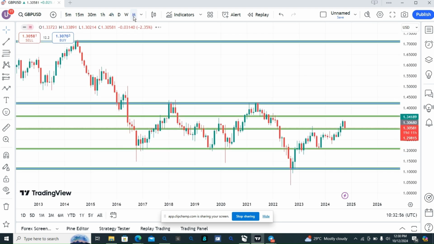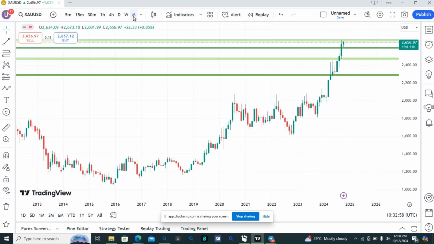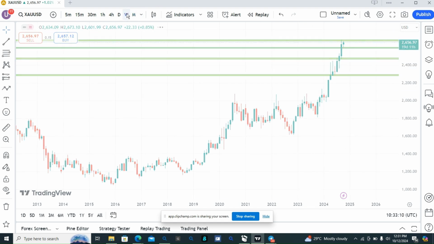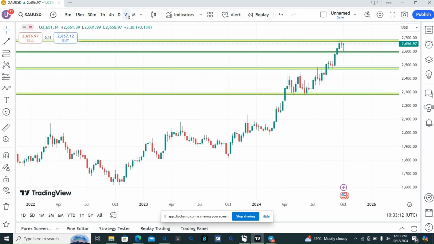Our next pair on the list is gold. So on a monthly time frame, you notice that gold is doing what? Bullish. How do you know? Because you are seeing gold is creating higher high and breaking another high, creating another higher high. So let's go down to weekly and see how we can join this movement in weekly. So in weekly, gold is still bullish in weekly. You can see it higher high, higher low, higher high, higher low. The question is, how do we join this bullish movement? Let's go down to daily.